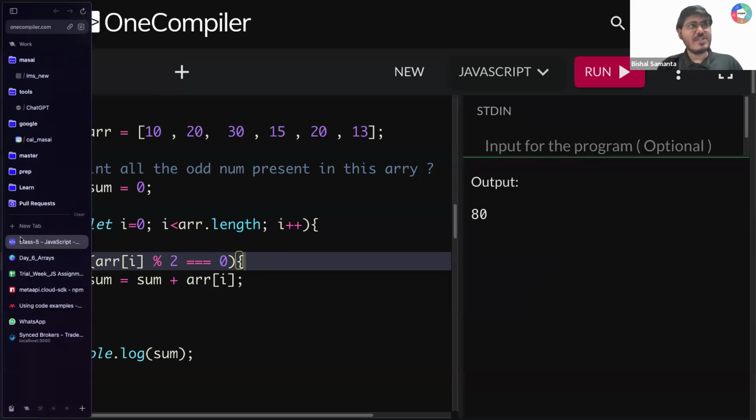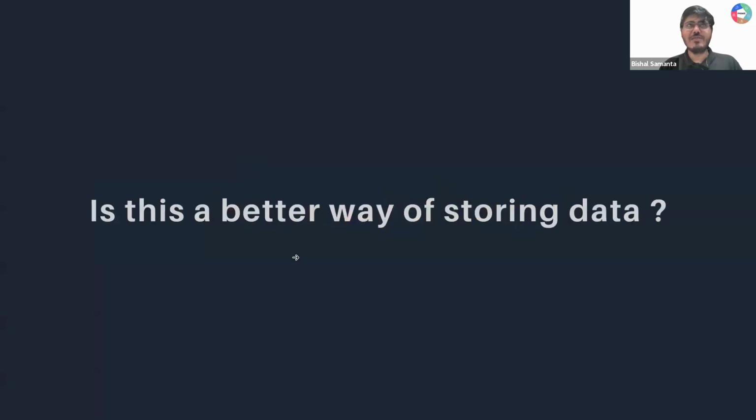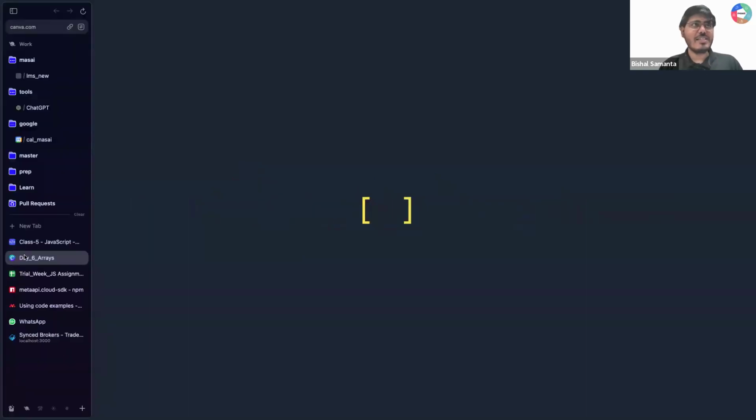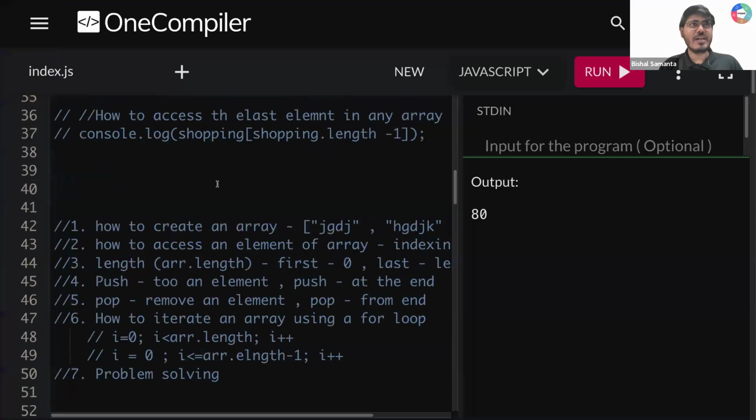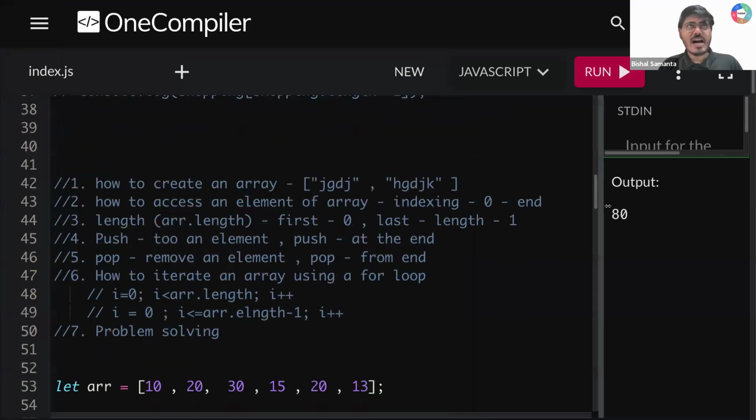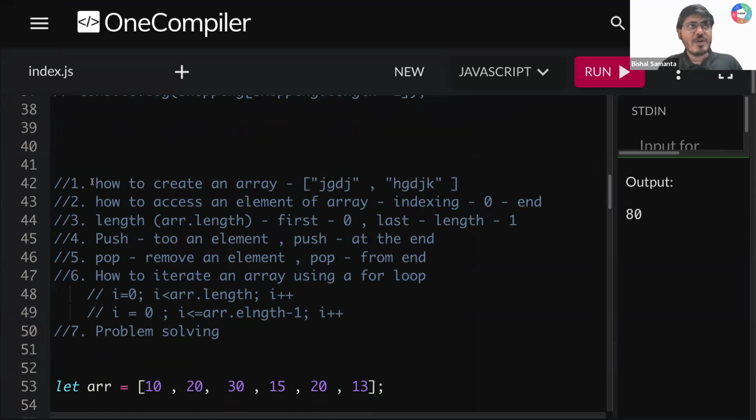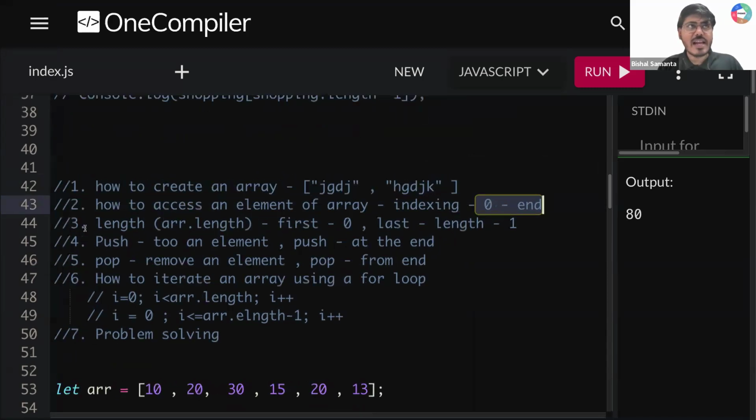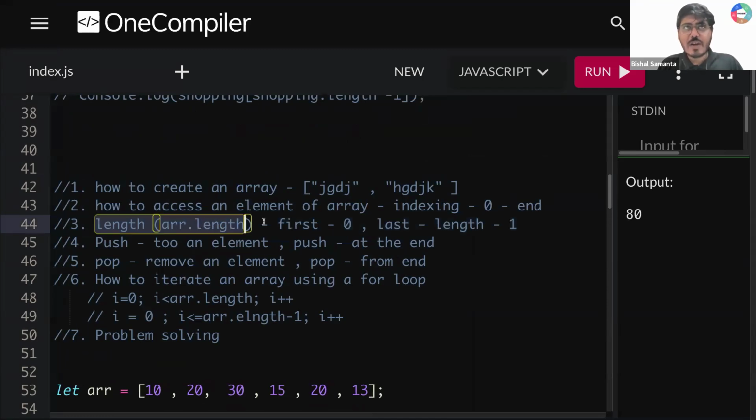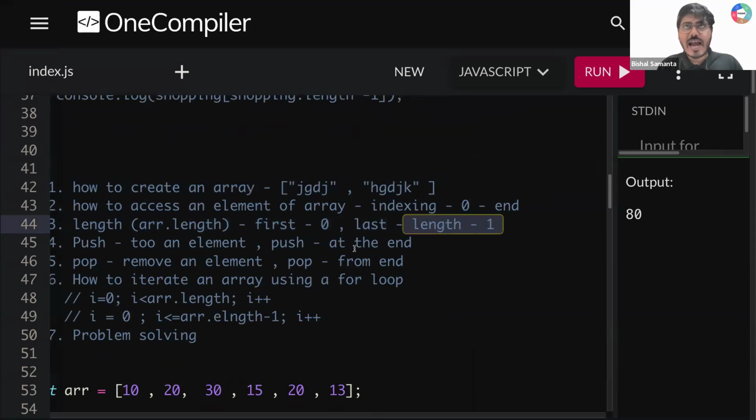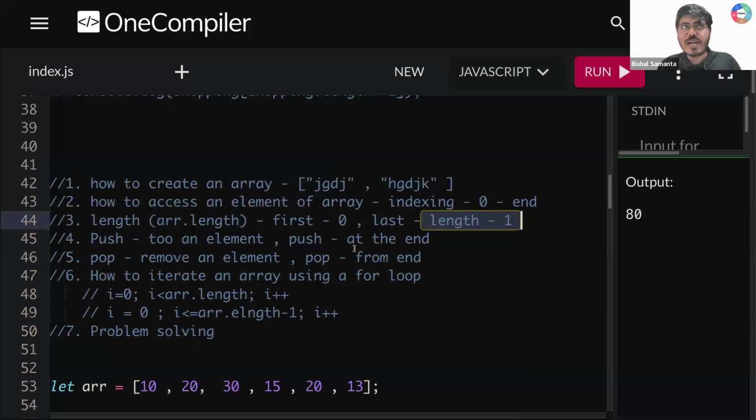Okay. So let me revise from the start, guys. What are the things we learned from scratch, right? We started with how to create an array. Then we learned how to access an element of an array using the property of indexing. We know that indexing starts from 0 to the end. Then how to calculate the length of an array. If I want to access the first element, array of 0 will give the first. If I want to access the last element, array of length minus 1 will give you the last element.